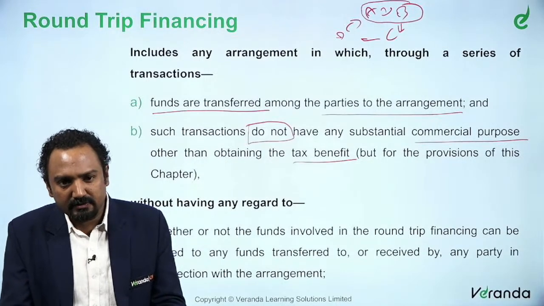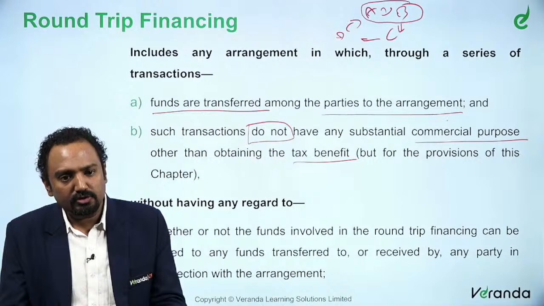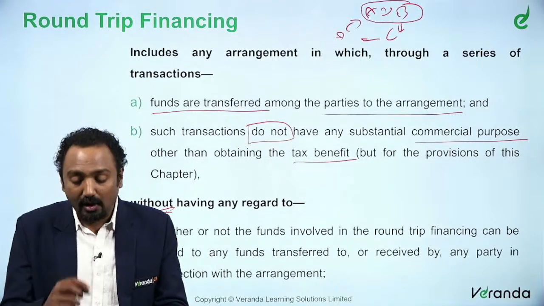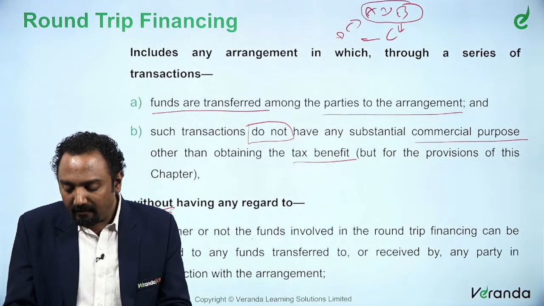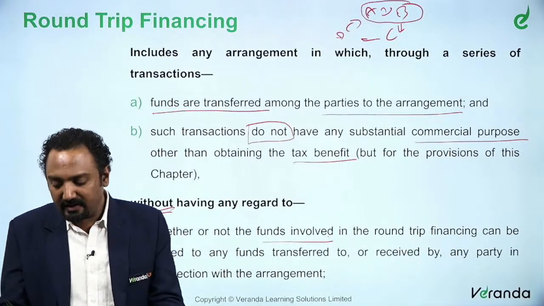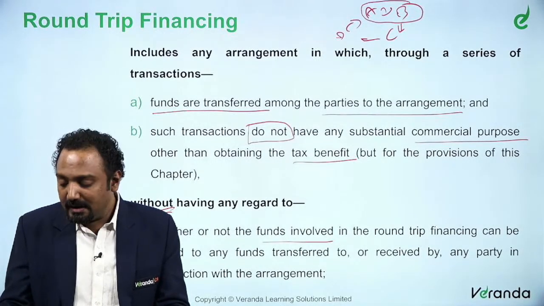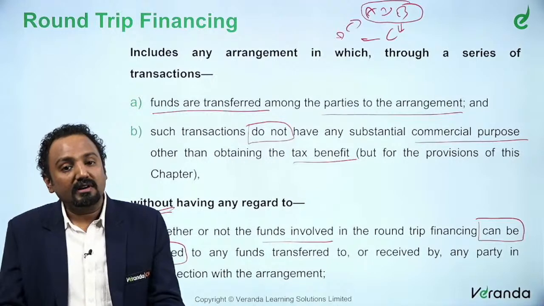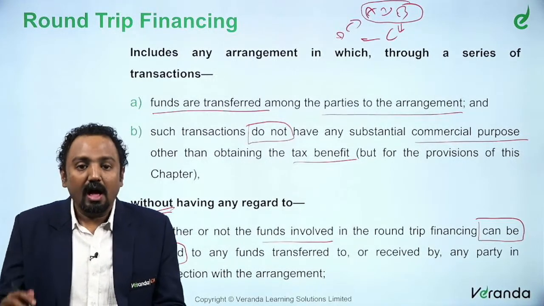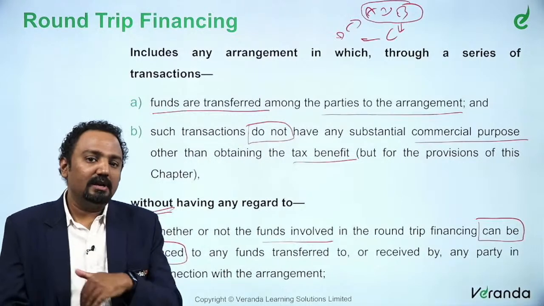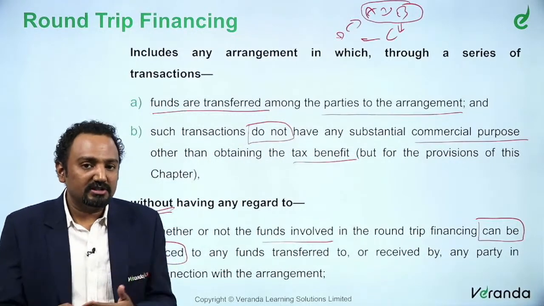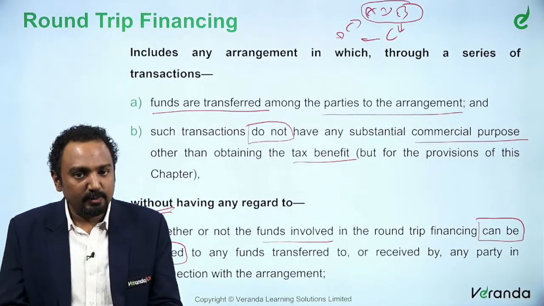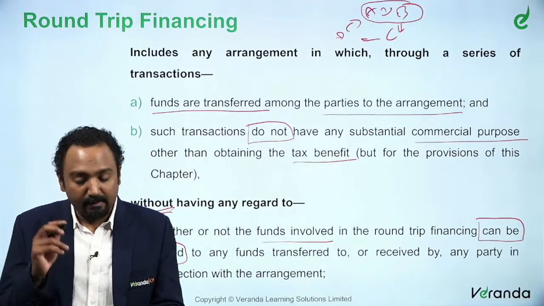And we are talking about this, that is, when I am saying that funds are transferred among the parties to the arrangement, we could say that certain things are irrelevant. What are those certain things? Whether or not the funds involved in the round trip financing can be traced to any fund transferred to or received in connection with that arrangement. So, now I know that A only gave to B, I know B only gave to C. Can I say there is no intention, because it is transparent? A has transferred to B, B has transferred to C. It is a very transparent transaction. Can I say it is not round trip financing? But that is not the case.